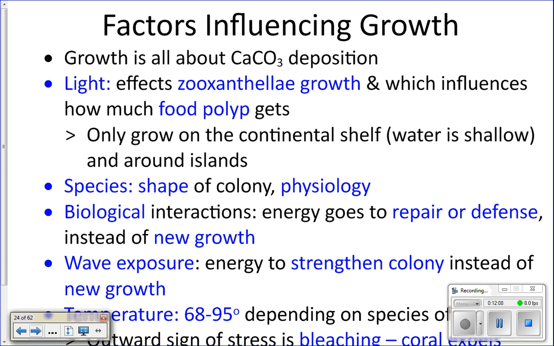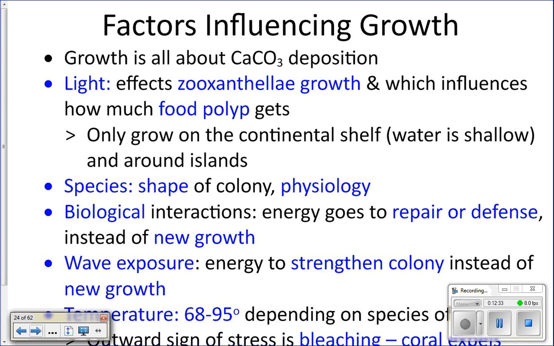So how fast a reef can grow will be dependent on how fast the coral can grow. And how fast the coral can grow is dependent on how fast it can lay down its skeleton of calcium carbonate, limestone pretty much. So there are several things that affect how fast a coral can grow. And these are those things.